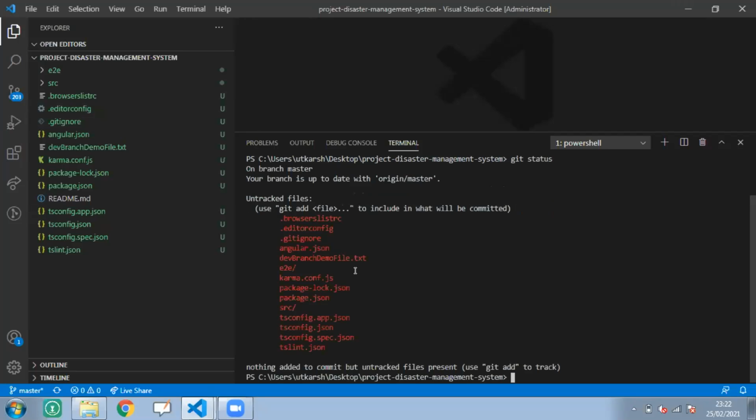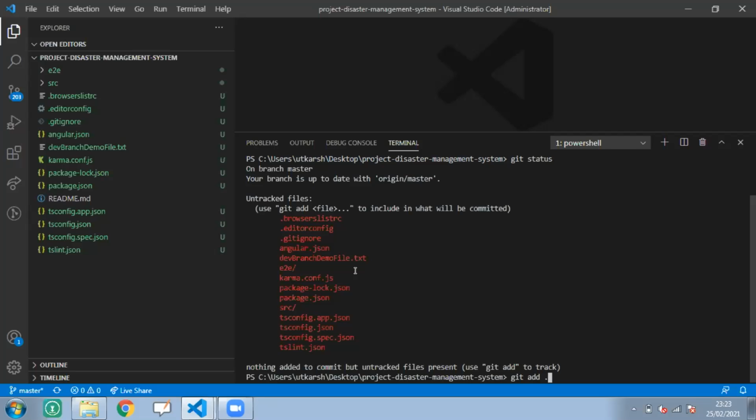Before committing your changes, you have to add them. So fire the command git add followed by a period, dot or full stop. It means from which repository we are firing this command.